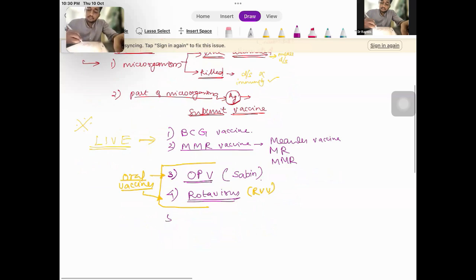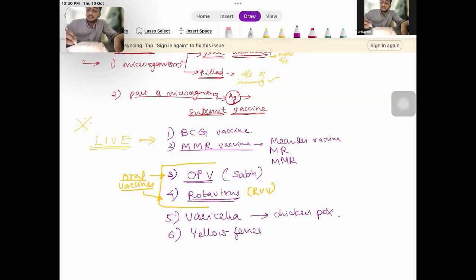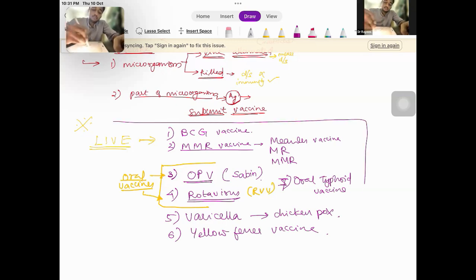Similarly, the varicella vaccine, which is used for protection against chickenpox. Then the yellow fever vaccine. Also, one more oral vaccine is there, the oral typhoid vaccine. Okay, so these are the major live vaccines that are available.